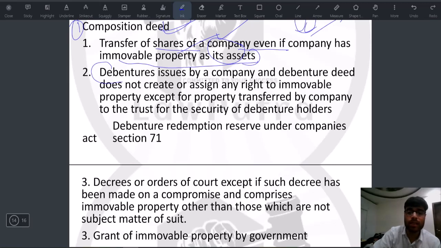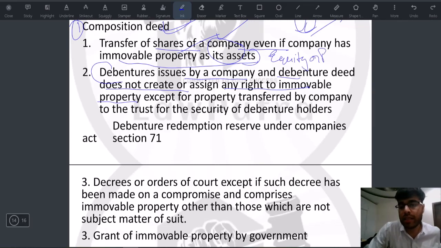Then debentures issued by a company, as a debenture deed does not create or assign any right to immovable property. Now see, the previous case was for equity or preference shares. Now debentures are basically a loan, where a company takes a loan from a normal person, and not from a bank. Now डिबेंचर जो है ना, वो कोई राइट क्रिएट नहीं करते कंपनी के अंदर. This is a very basic feature of debentures in comparison to equity shares.